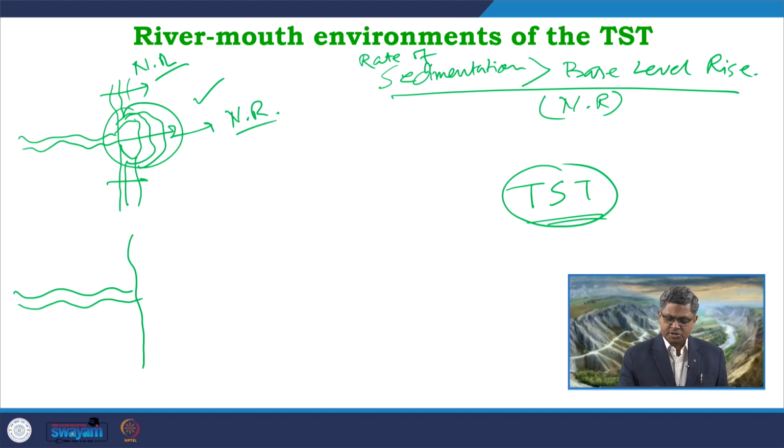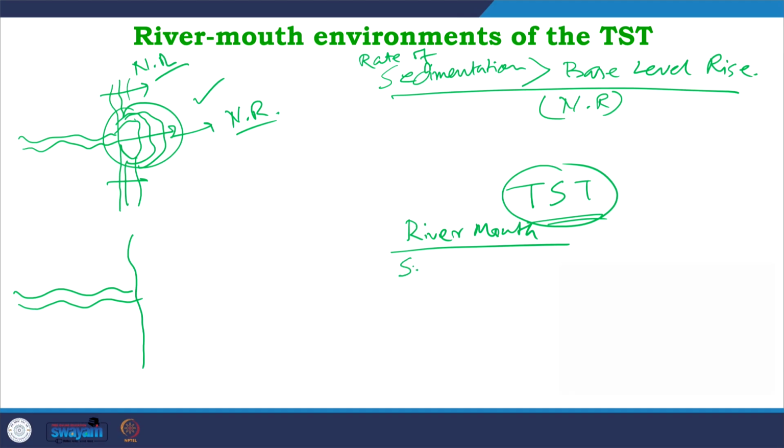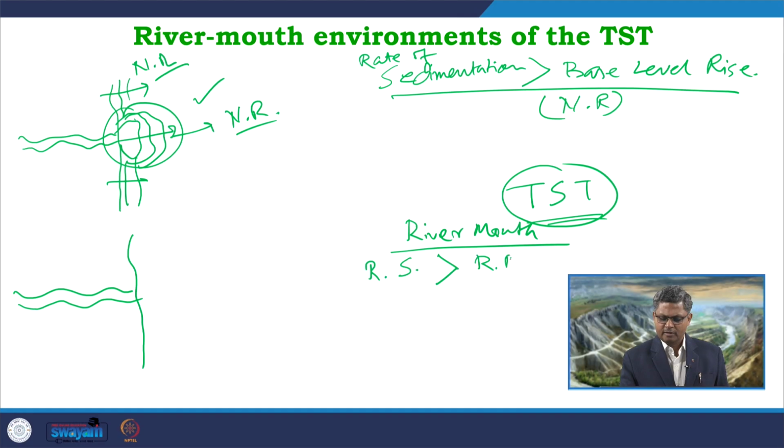So, what kind of condition can we see in the river mouth area? In the river mouth area, the rate of sedimentation is overpacing the rate of base level rise.